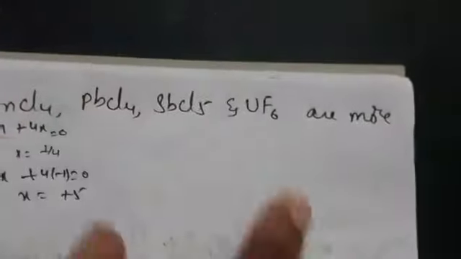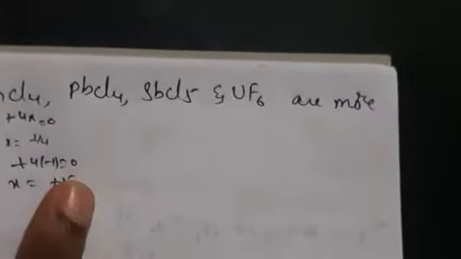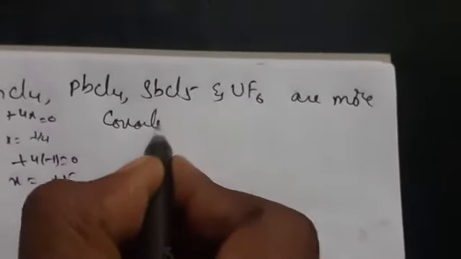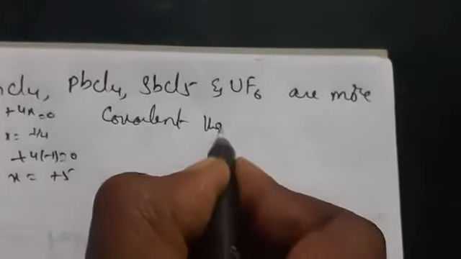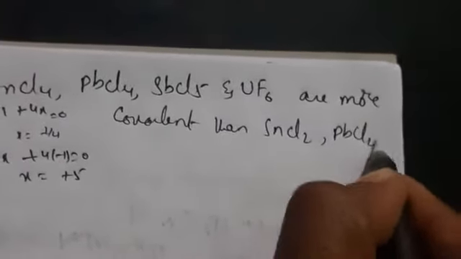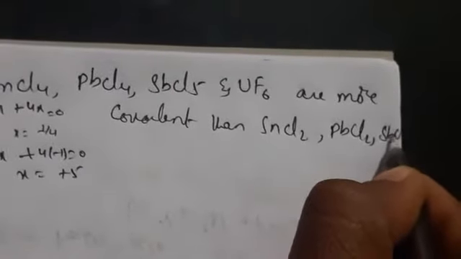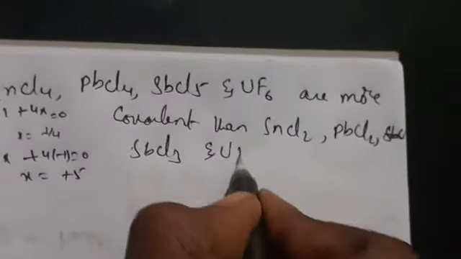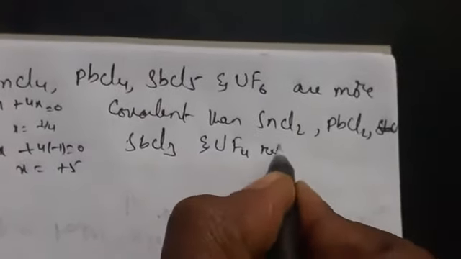Why? Because the oxidation state exhibited is higher here. So these are more covalent than SnCl2, PbCl2, SbCl3 and UF4 respectively.